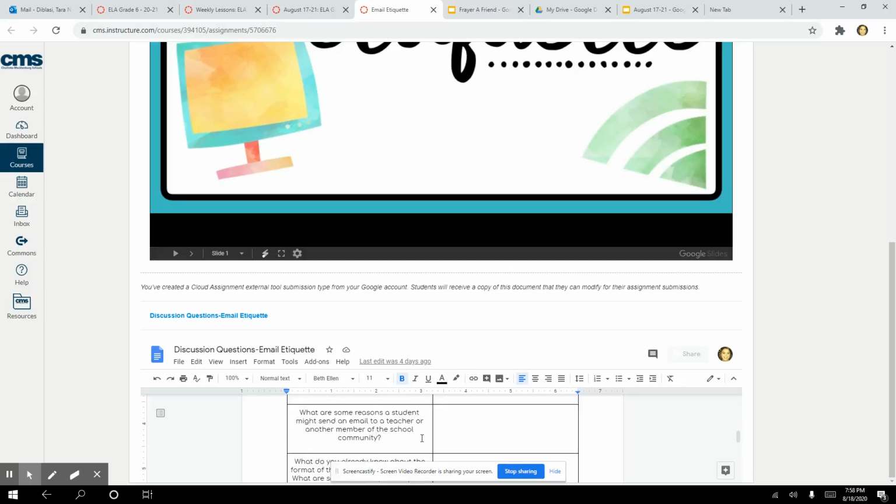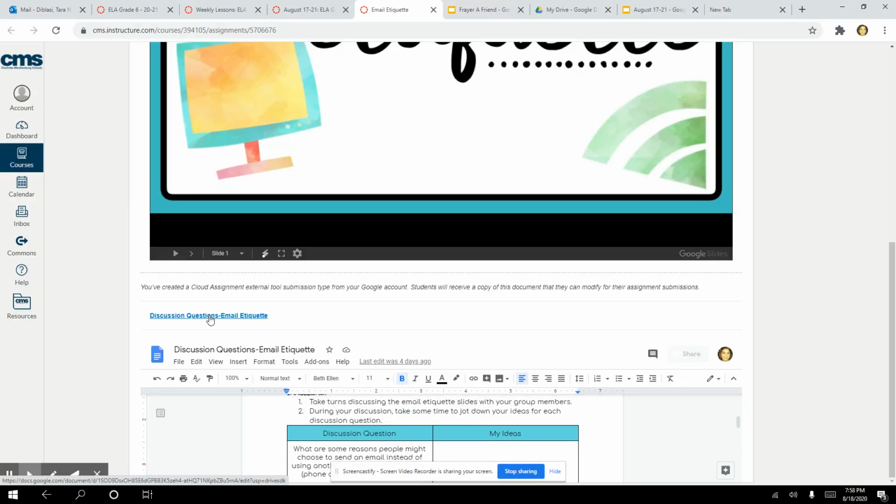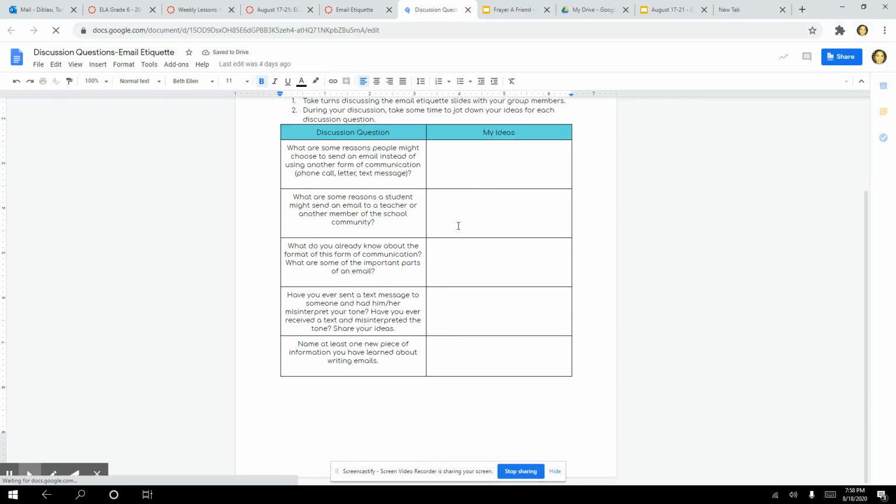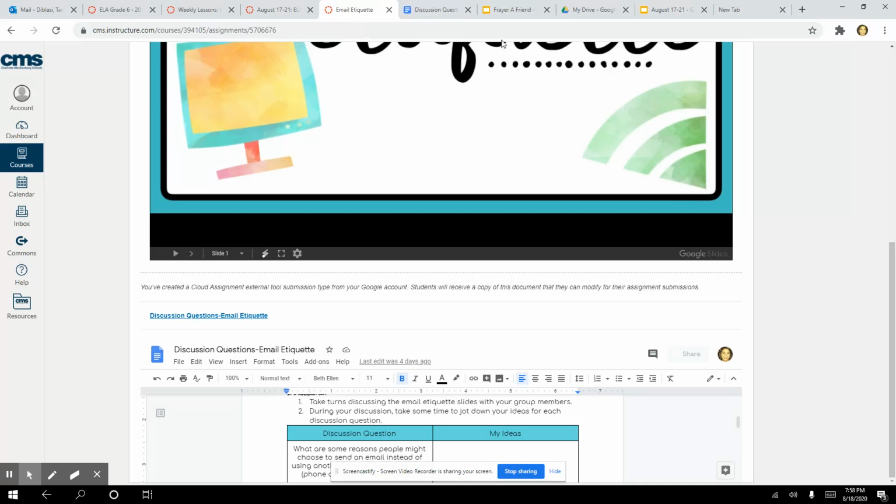Also, it's really tough because you can't see all of this. If you just click on the blue title there, it will pull it up. You can type in it and it will actually show up in that assignment. And then right up here, you'll see a submit button. All you have to do is click submit once. This is really confusing because unlike Google Classroom, when you click submit, it doesn't say you've submitted this. It just still says that submit button. So as long as you press submit, you should be good. If you're not sure, come see me and I will let you know.